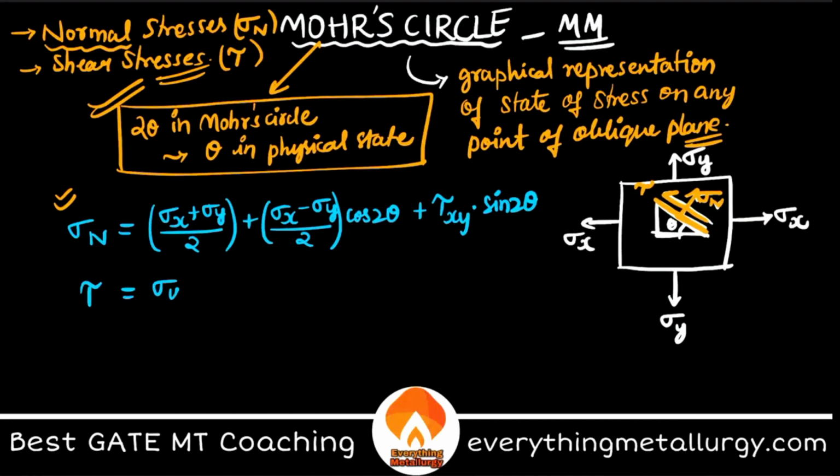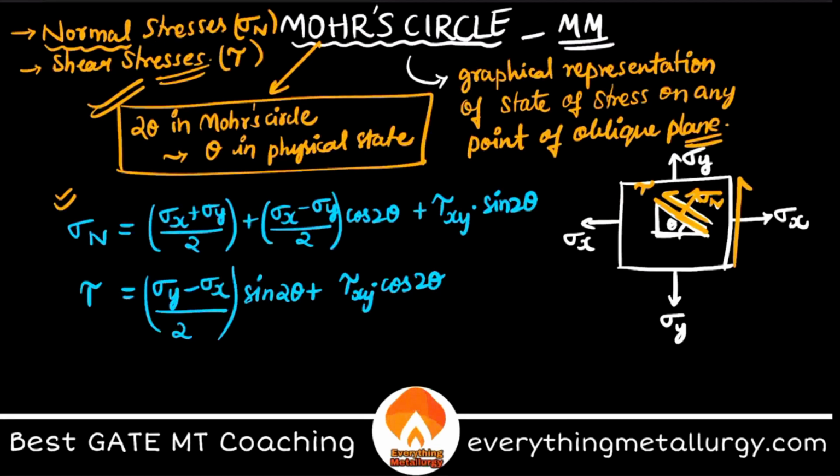Tau will be equal to sigma y minus sigma x by 2 into sin 2 theta plus tau xy into cos 2 theta. Now I forgot to explain this tau xy. If you carefully see, I said that you have some shear stress also. Let me put it over here. This is the shear stress for me, and that is nothing but tau xy. This can be written as tau yx. What is this xy representation?